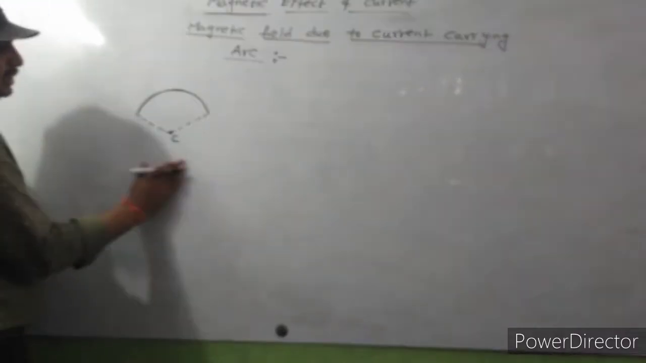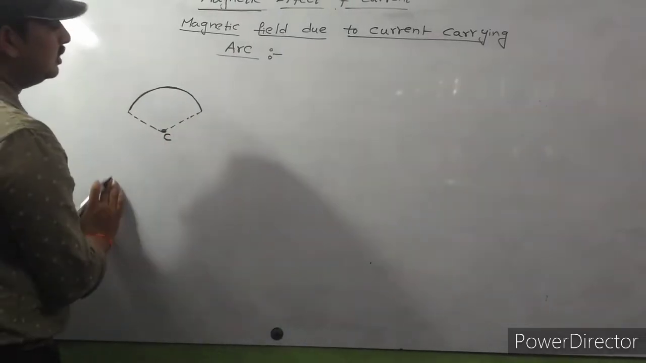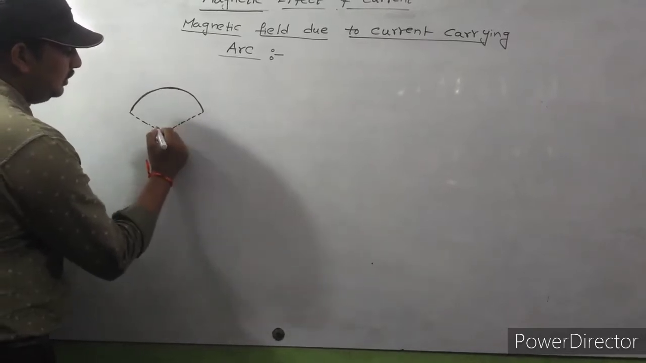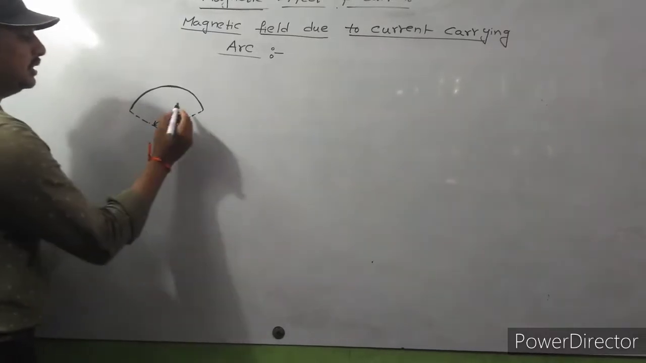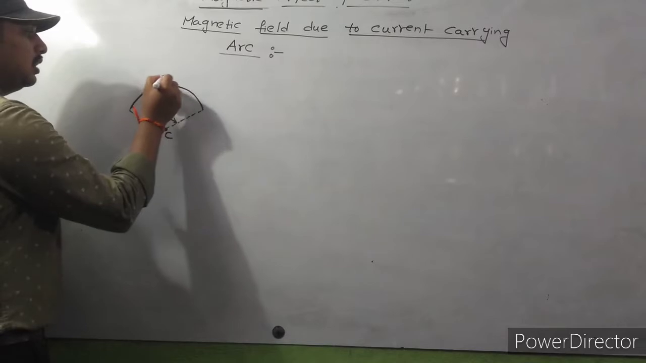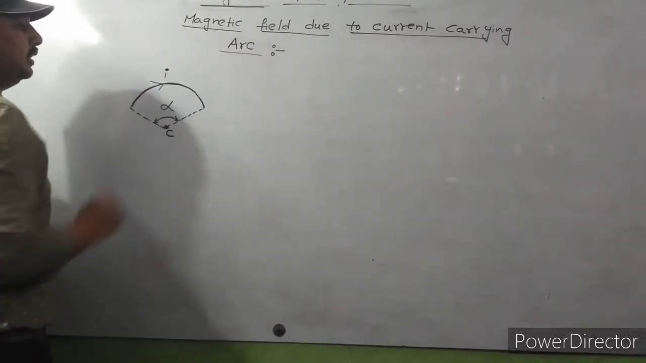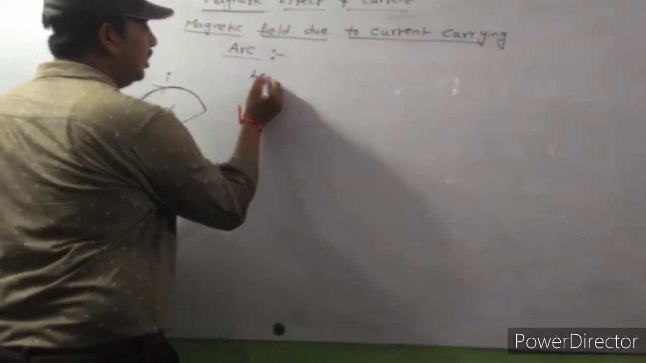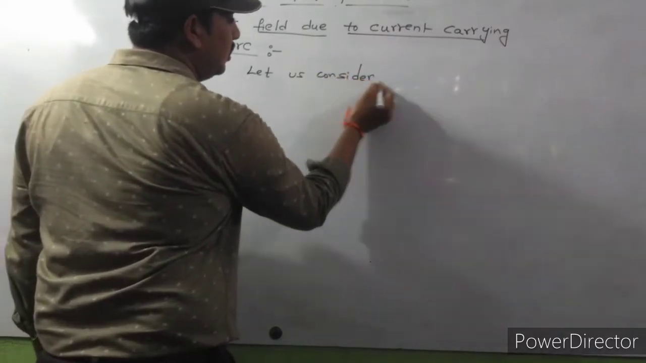Okay, this is the center of the circle. If you draw imaginary lines to the center, this arc will make some angle with the center. This angle I consider as some alpha, and I be the current passing through this arc. Let us consider an arc.